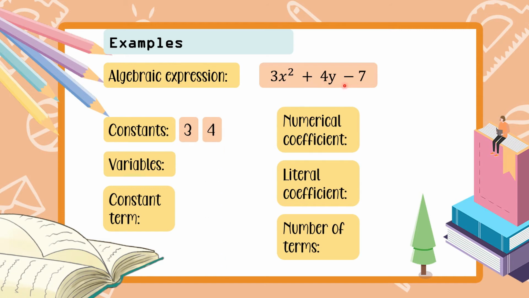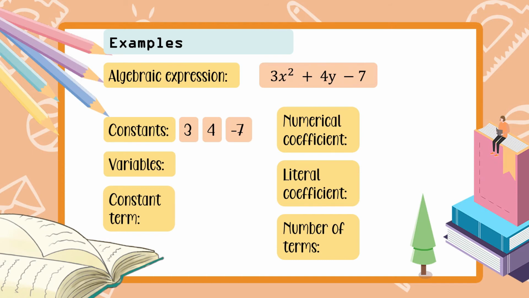But dahil minus to, okay, so we will get a negative 7. Bakit siya negative 7? Because if you do copy change or ko-cha-cha, we will have 4y plus, kasi you have to change the minus sign, and then you have to change the positive 7 to negative 7. Okay? So that is why negative 7 yung ating constant dito. So para hindi kayo malito, kapag may nakita kayong plus, that is positive for the constant. And kapag may nakita kayong minus, that is negative for the constant. Okay po?